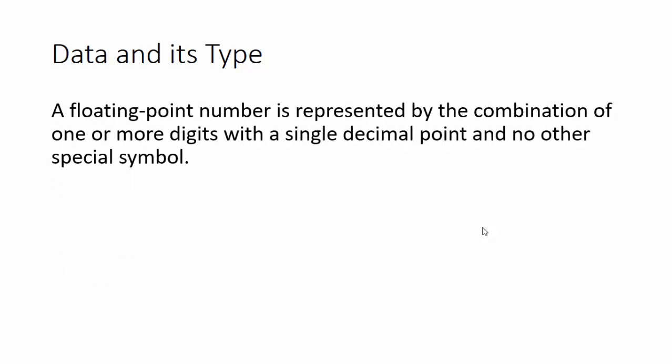Similarly, a floating point number is represented by a combination of one or more digits with a single decimal point and no other special symbol. Therefore, 12,000.23 with a comma in between is an invalid floating point number, but 12000.23 is a valid floating point number.